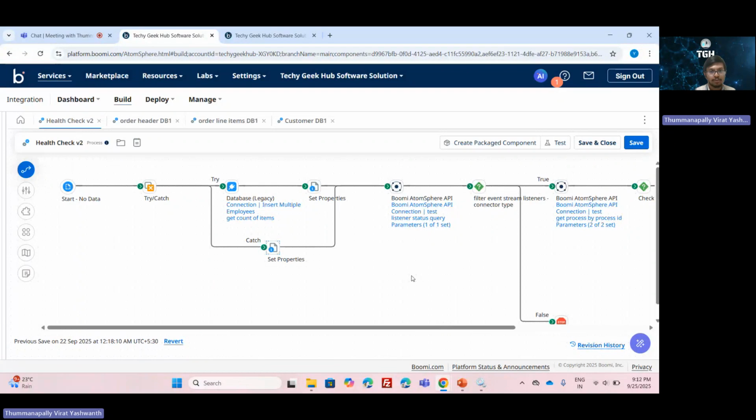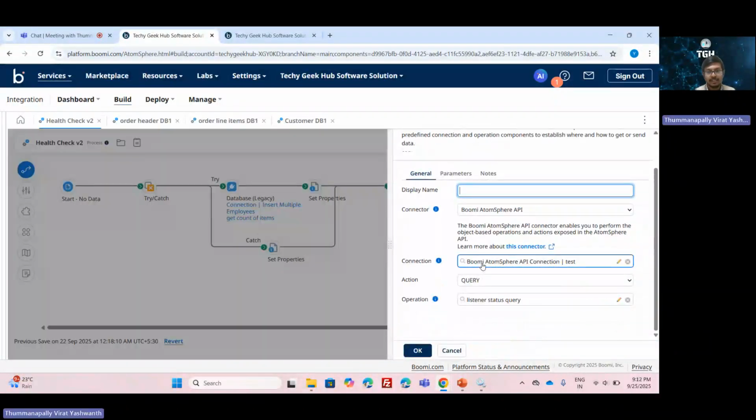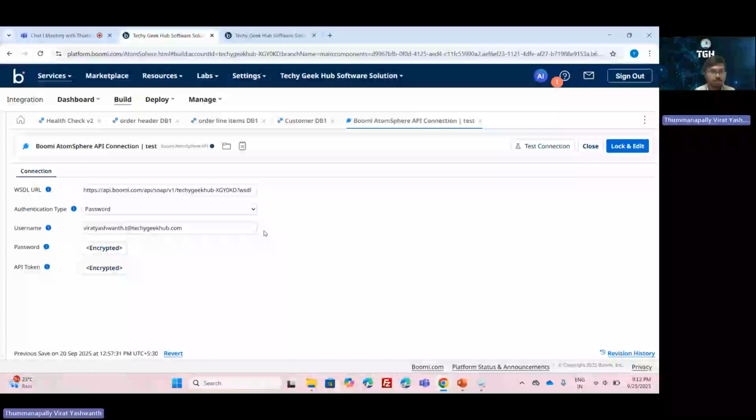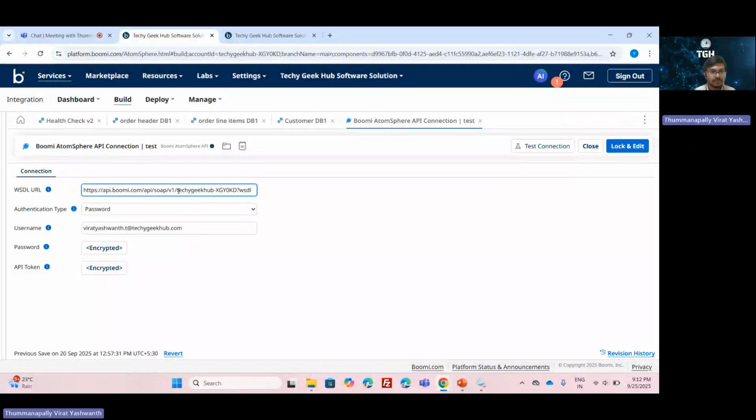Now here we are communicating with the Boomi platform. To communicate with the Boomi platform, we have the Boomi Atomsphere API, and we need to configure a connection component and an operation component. In the connection component, in the WSDL URL, account ID is the placeholder that we can provide, which we can get from the URL above. And authentication type is password. We need to provide the Boomi credentials for the username and password.